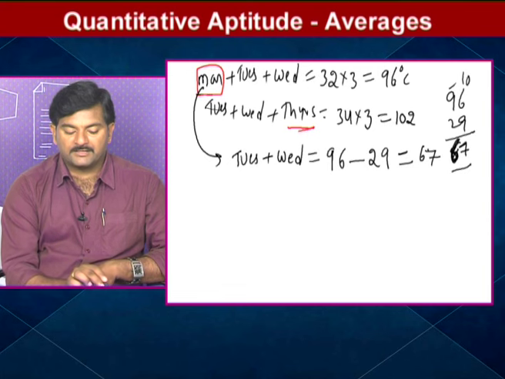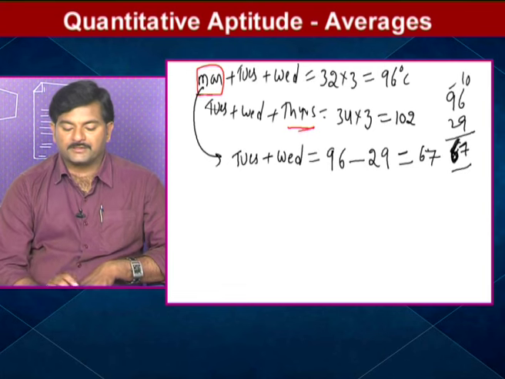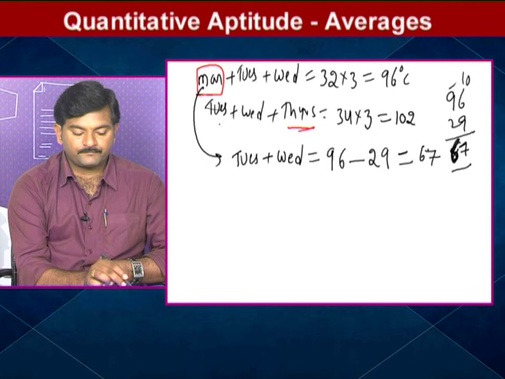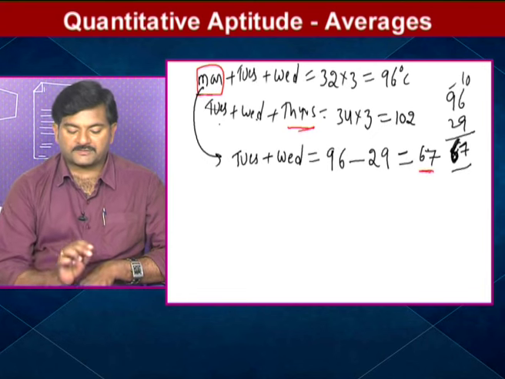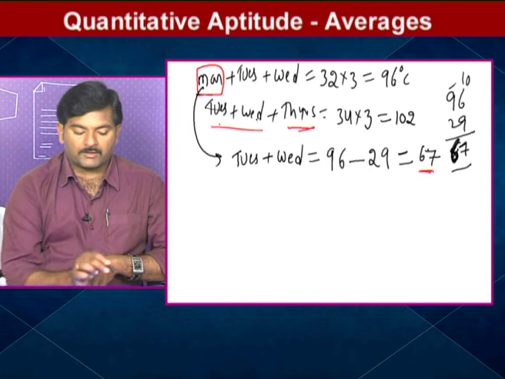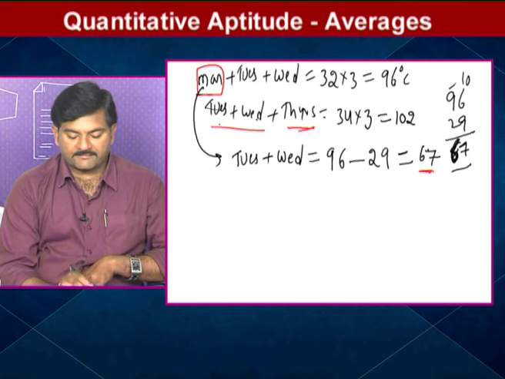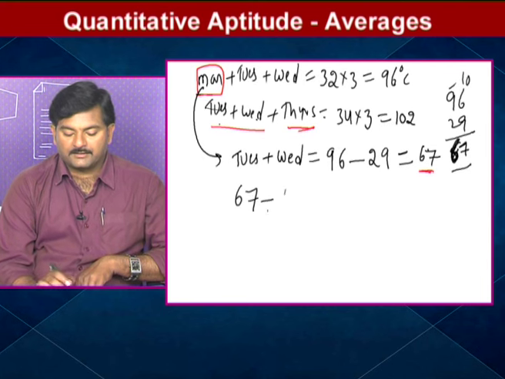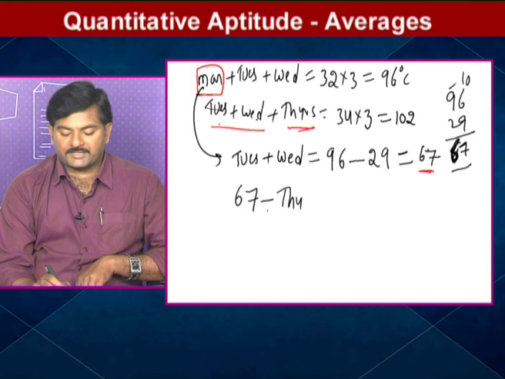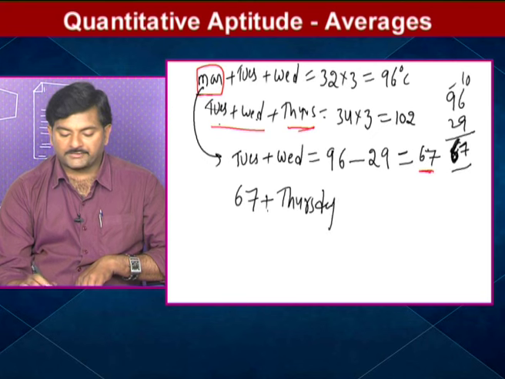Substituting the 67 value in Tuesday plus Wednesday. Okay, now what will we get? 67 plus Thursday. 67 plus Thursday, how much are you getting? 102.